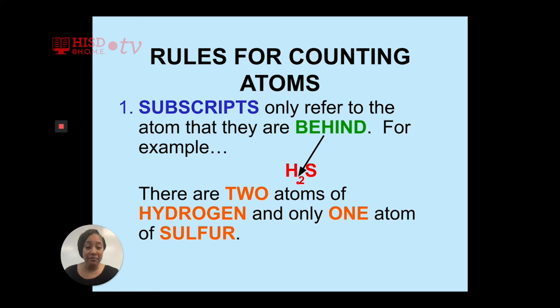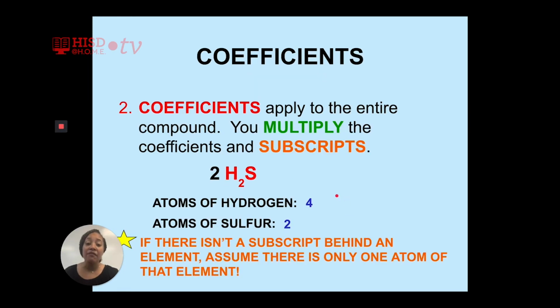One more time, in this compound, hydrogen, there are 2 atoms. Sulfur, there is 1 atom because the subscript is not there. Again, if the subscript is not there, then there is only 1 atom of that element. The second rule is about coefficients. Coefficients apply to the entire compound.